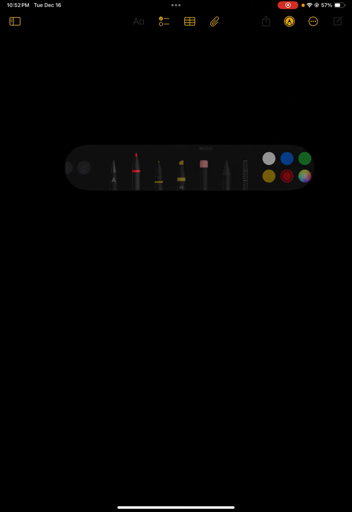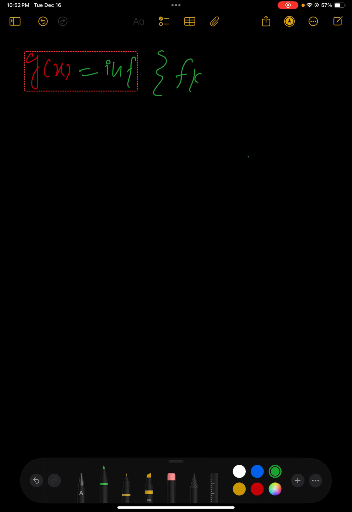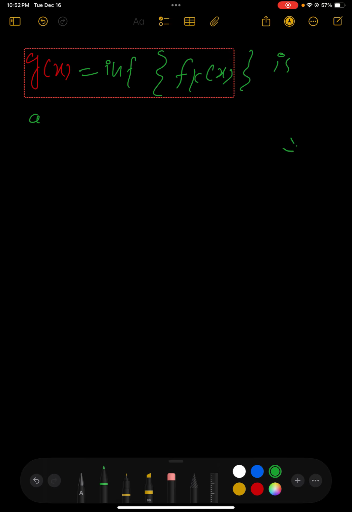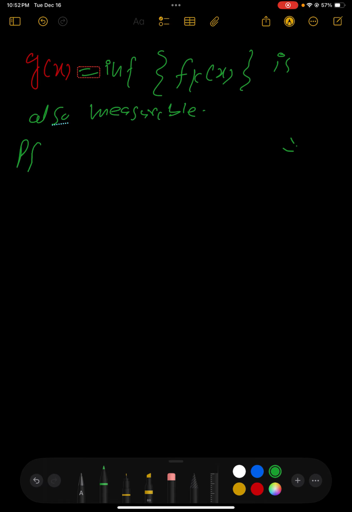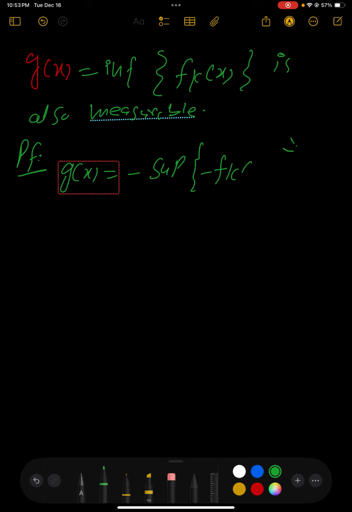Now using this result, if we define g of x as the infimum of f_k of x, then g is also measurable. The proof is very easy because we already showed that the sup is measurable. We know that the infimum is equal to minus the sup of minus f_k of x, where k belongs to Z plus.